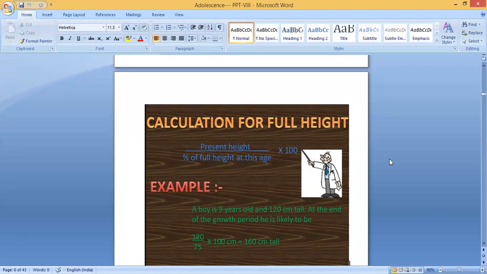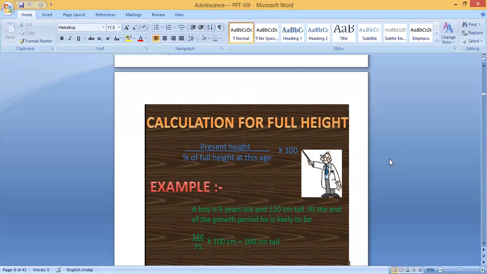You can calculate what your height will be. If you say 5.5 feet, you can convert into centimeter by multiplying with 30.48. Suppose one example I told, 5 feet means 5 into 30.48, so you will get around 152 centimeter, divided by the percentage of full height at this age, 88 percentage. Suppose you are 13 years, then 88 into 100. You will get your full height, how much height you will get when you come to 18 years.